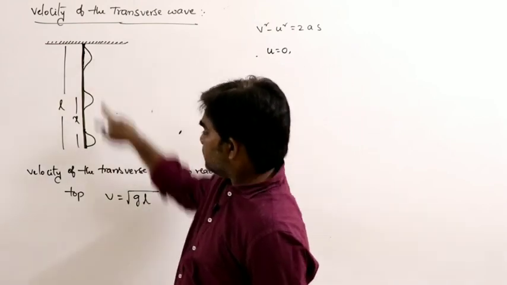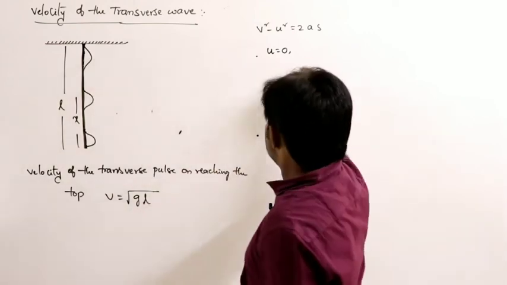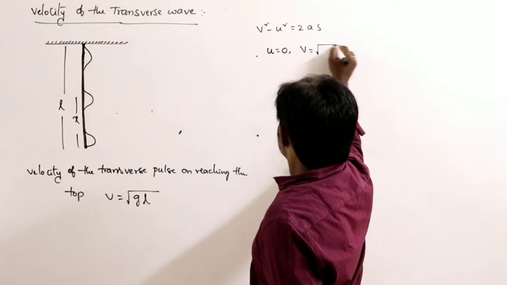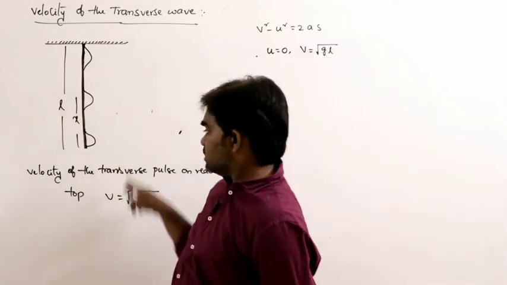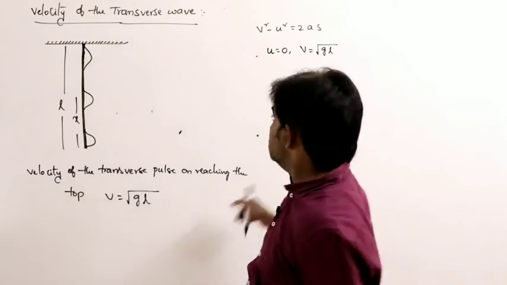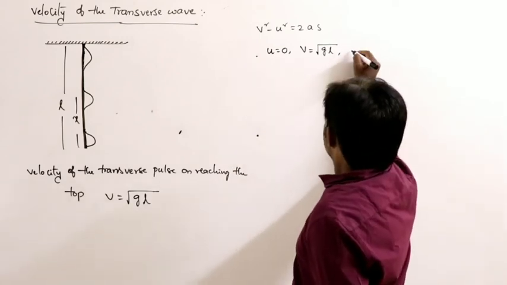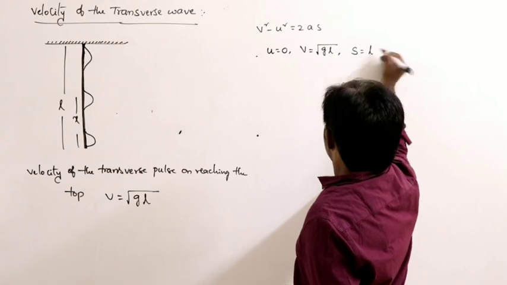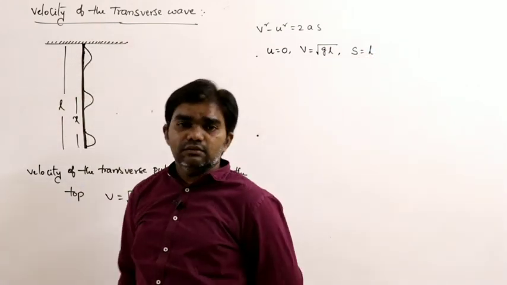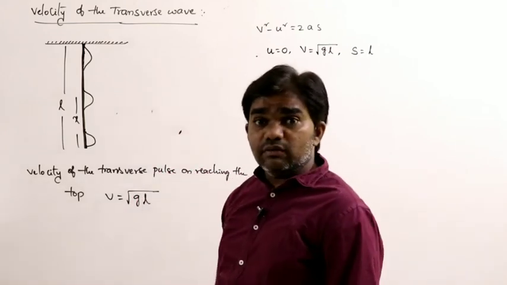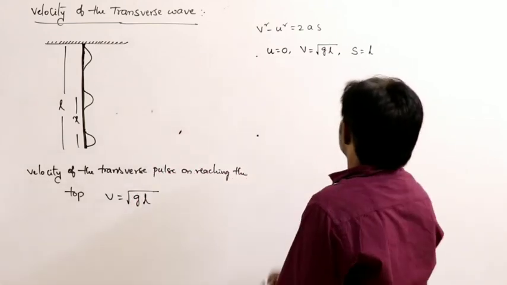Then on reaching the top, the velocity is square root of gL. The total distance travelled by the pulse is L.